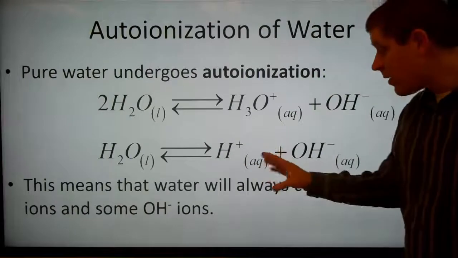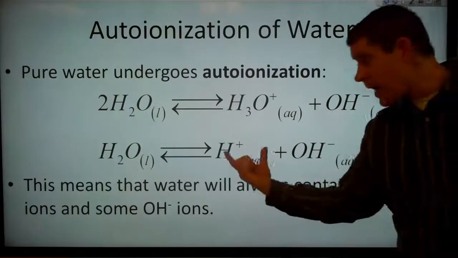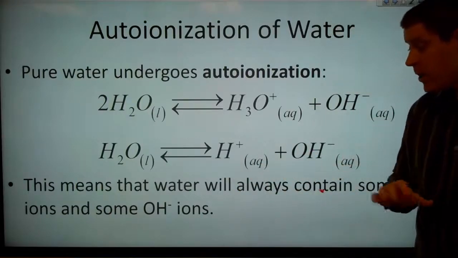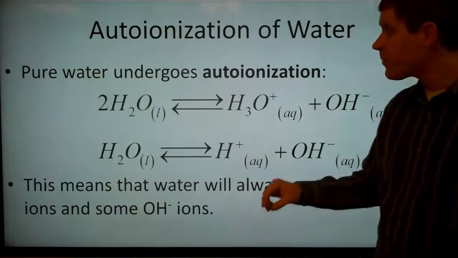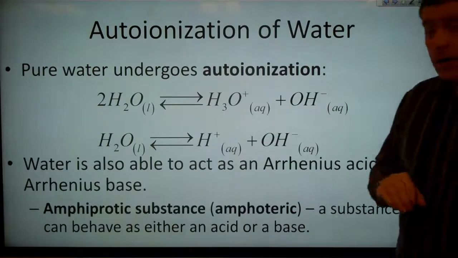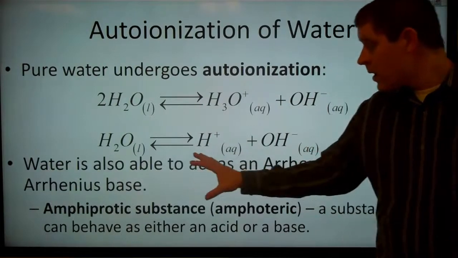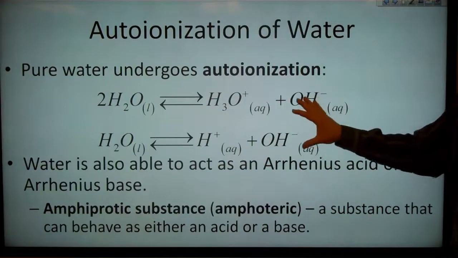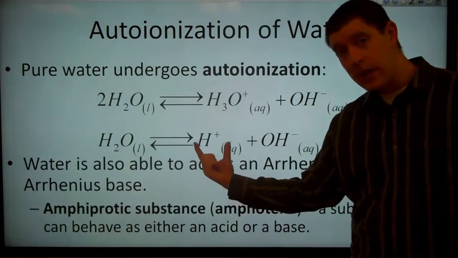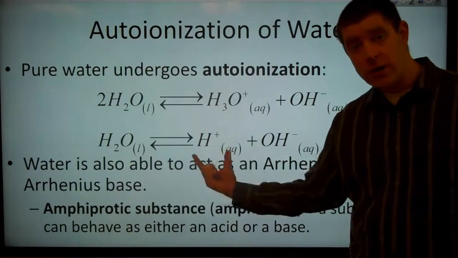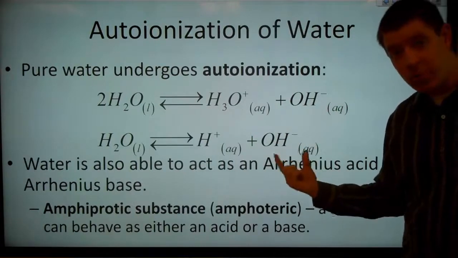Now we can change the relative concentrations of hydrogen ions and hydroxide ions by adding in an acid or a base, but this process will still happen even if we have an acid or a base in solution. And this means that it limits what can happen in water. So, because water can form hydrogen ions, it can act like an acid, according to the Arrhenius definition. But because it can form hydroxide ions, it's also acting like a base.